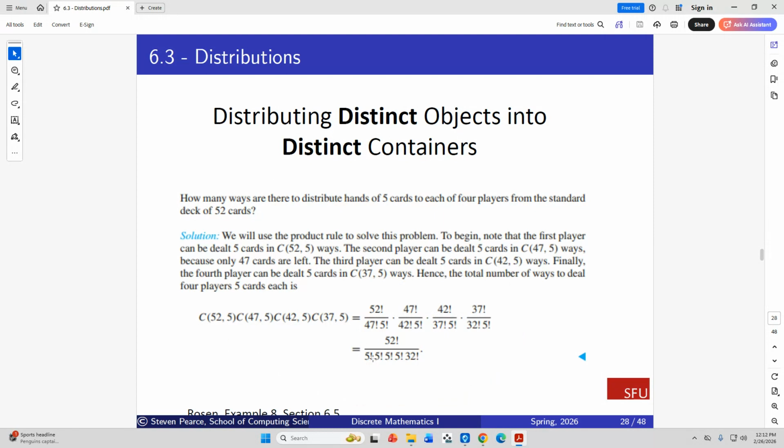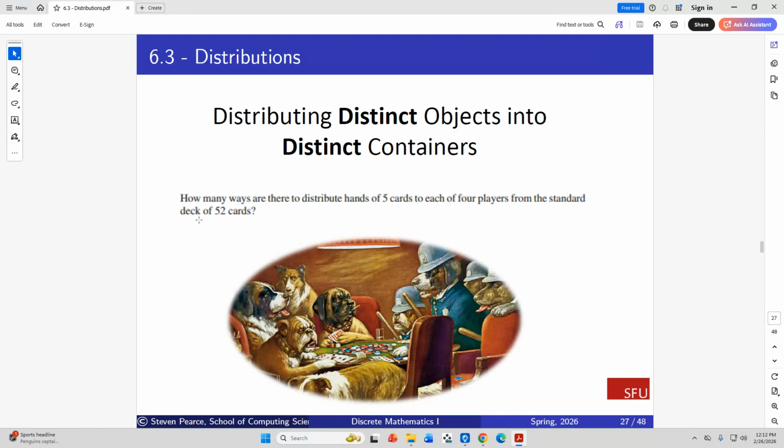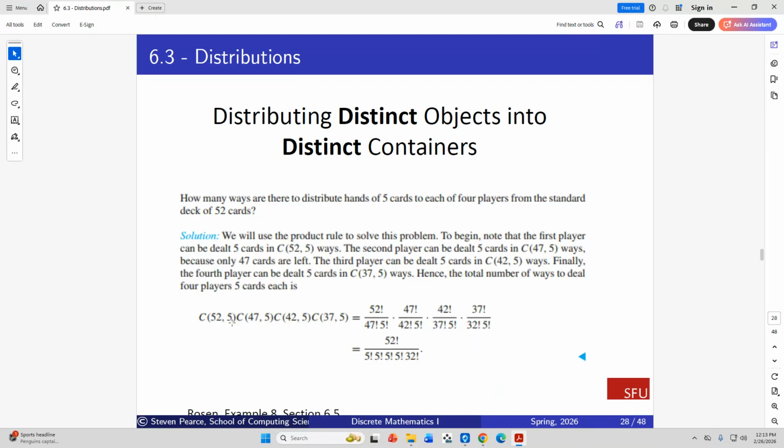Actually, you can see that we use the multinomial theorem to do this. We could have applied it directly. So 5 cards to each of 4 players. First you choose 5 out of 52. Then you have 5 fewer for the next player. That's 47 choose 5, and now you've taken another 5 out, so it's 52, 47, 42, and then 37 for the 4th player. You just work all this out, and it ends up being the multinomial formula.